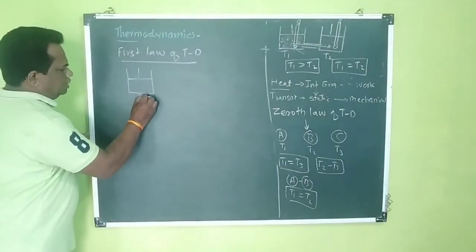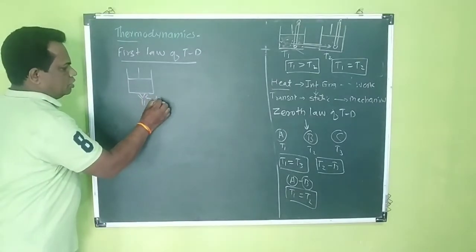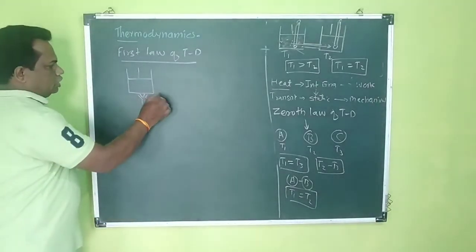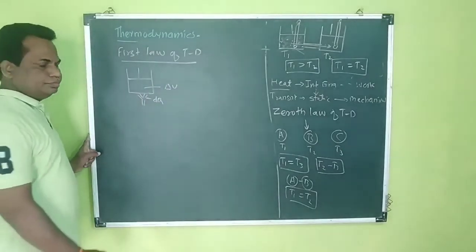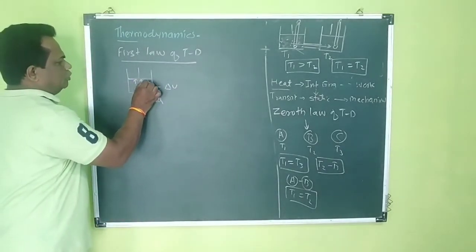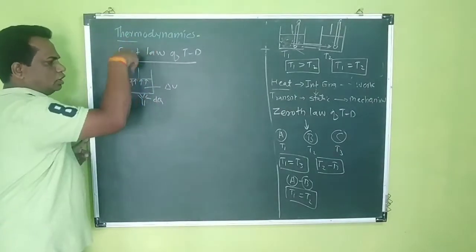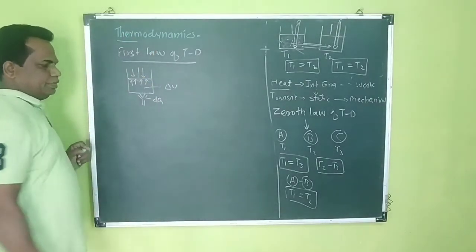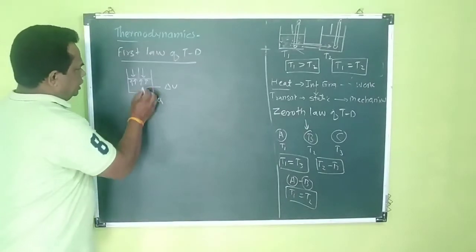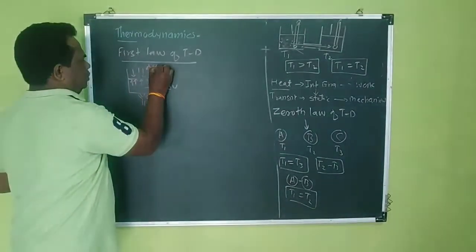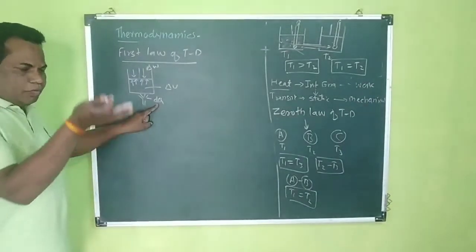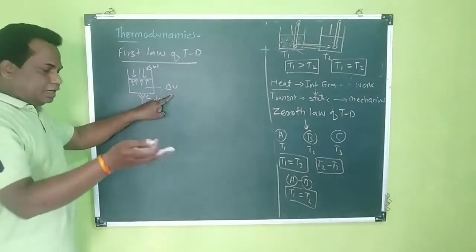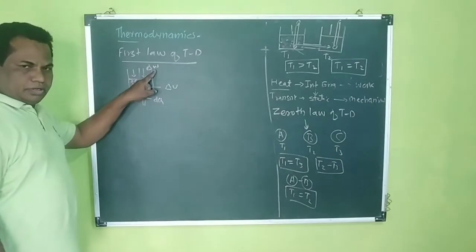If you provide a certain amount of heat, dQ is the amount of heat provided. This dQ changes its internal energy, and also there is some work done by the system or on the system, maybe reversely. Then there is a relation between heat provided, change in internal energy and work done.